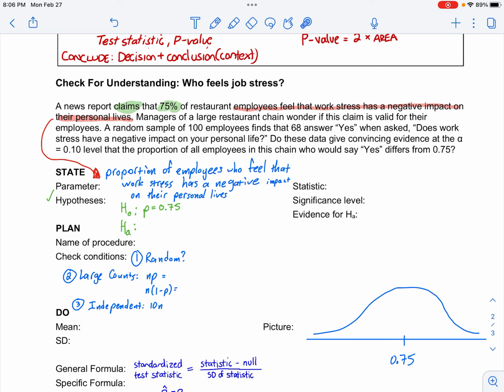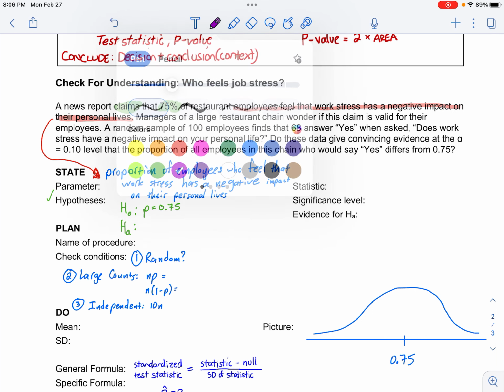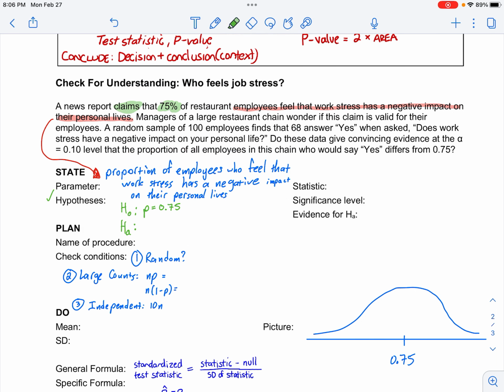The managers wonder if the claim is valid for their employees. A random sample of 100, let's just use a different color. There's your sample size. It finds that 68 answer yes when they were asked this question: does work stress have a negative impact on your personal life?